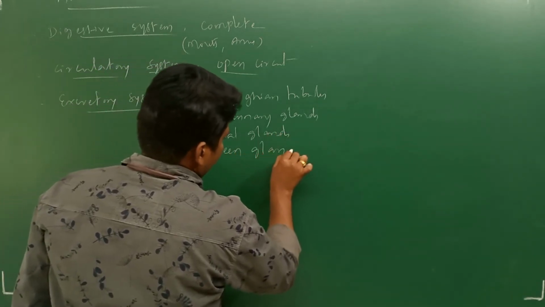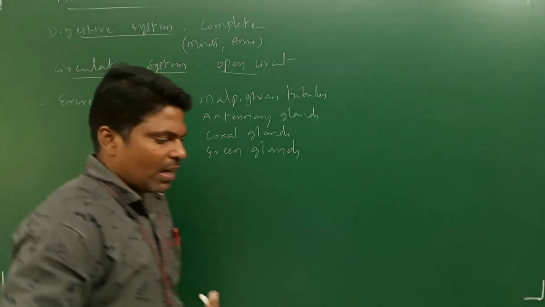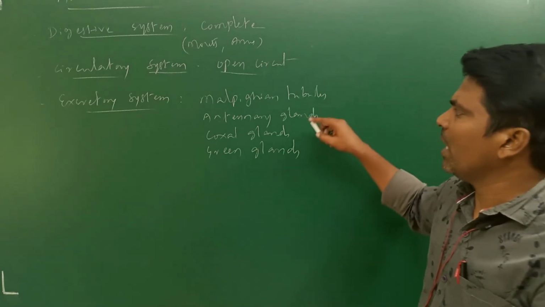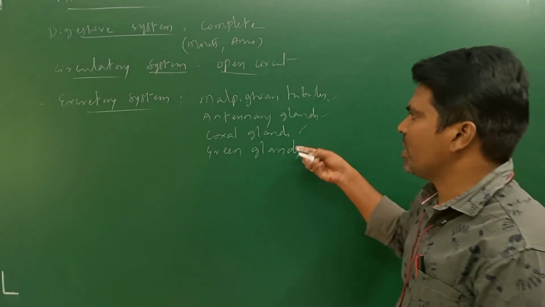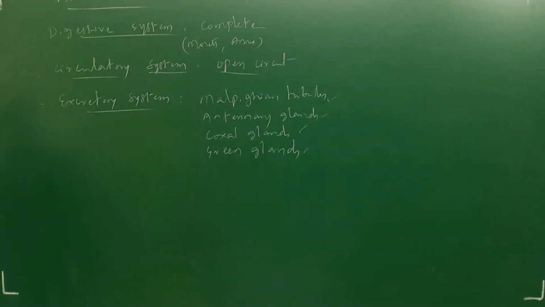So many you can observe. These are excretory structures attached to the alimentary canal. At the last portion, waste materials enter, and the anus releases the waste materials. In insects, uric acid is generally the waste material.